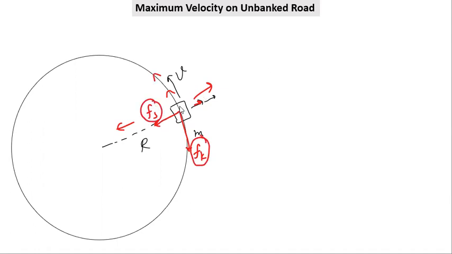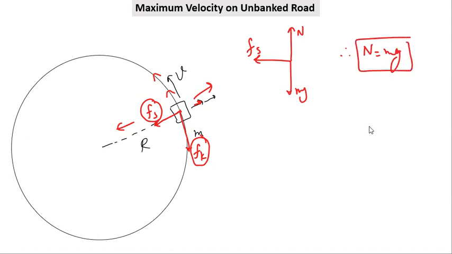Now remember, if we draw the free body diagram of this mass, then mg will be downwards, normal will be upwards, and static friction will be towards the center. Now there is no vertical motion, so normal will be equal to mg, and the force towards the center will be equal to the centripetal force. So Fs will be equal to mv square by r.